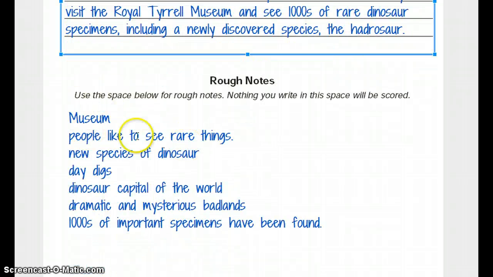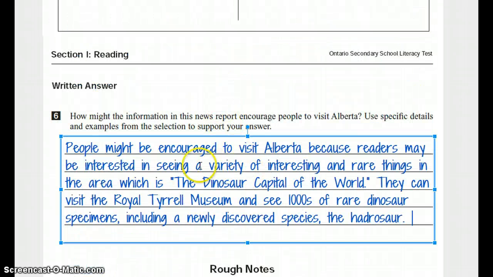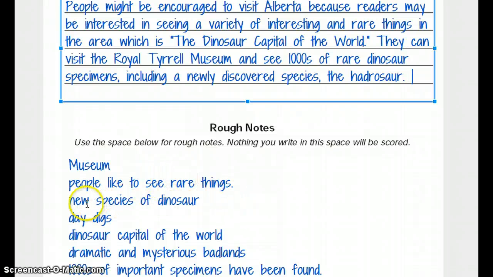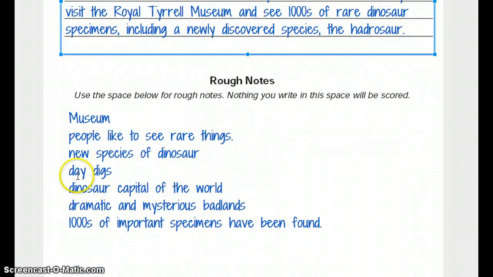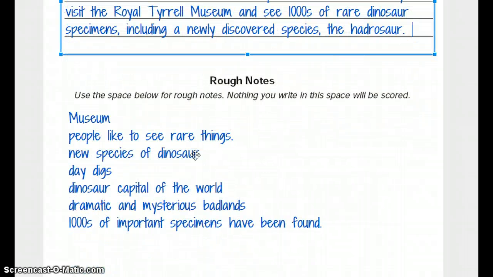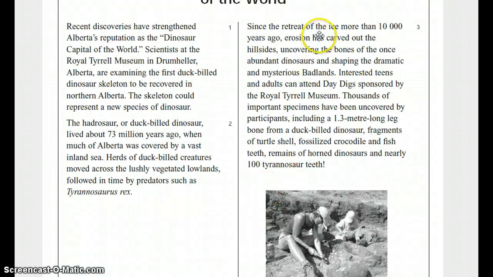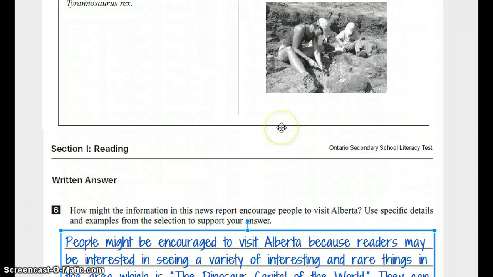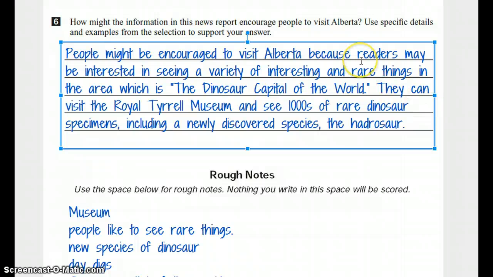Alright, what else have I got? I mentioned people can see a variety of interesting rare things. Check. Museum we mentioned, check. Day digs. Do we have day digs? Did I mention day digs already? No, I didn't do day digs. Alright, and then this, I did mention that, but I didn't mention the dramatic and mysterious Badlands. I imagine the day digs happen at the Badlands, since the Badlands is where they discovered all the dinosaurs, so yes. Alright, let's try to get both of those in one sentence on one line. That's all I got left.